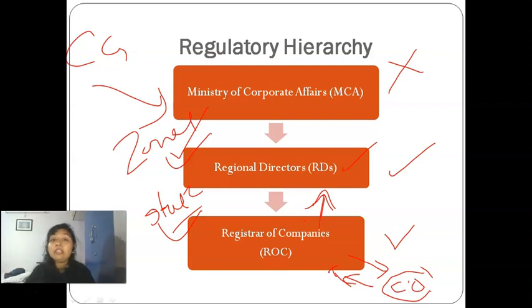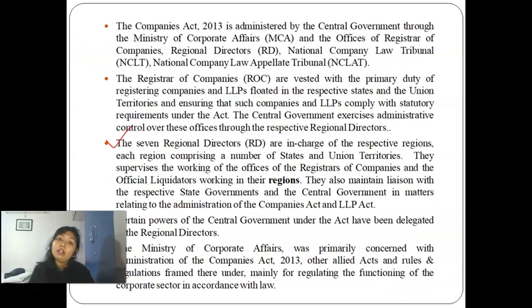Then the RD in Maharashtra, RD in Delhi side, RD in South India side, all these RDs will be governed by MCA. So MCA is like a head, RD is a subhead, and ROC is like a departmental thing. Okay, I'm explaining in layman language.